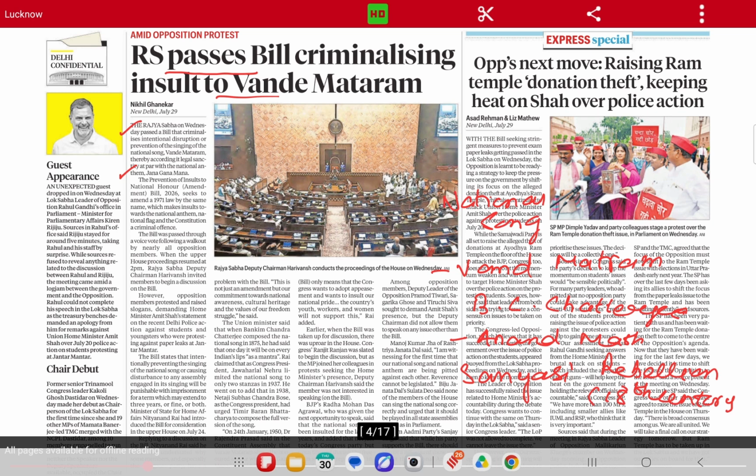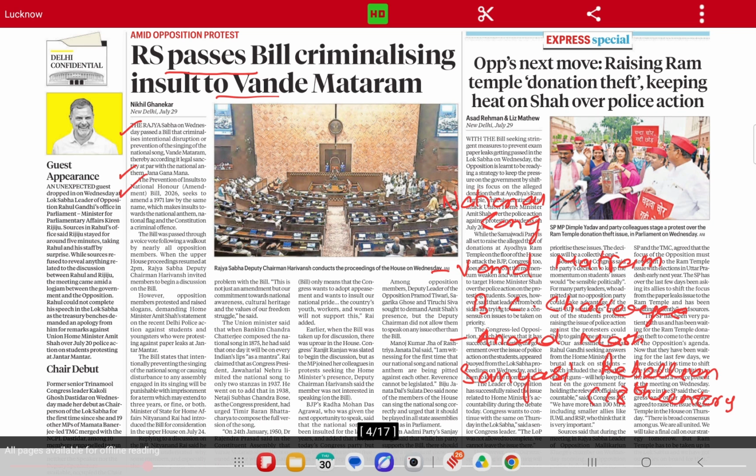Now what has the Parliament done? So Parliament has amended the Prevention of Insults to National Honour Amendment Bill 2026. This bill was presented in the Rajya Sabha. What was the bill? Prevention of Insults to National Honour Amendment Bill 2026. So it is not a new bill, it's an amendment bill.